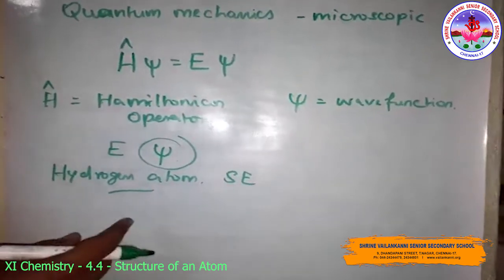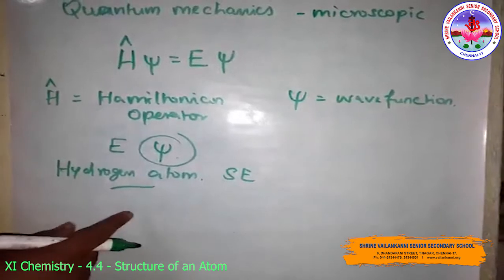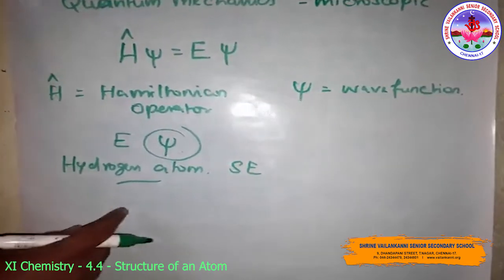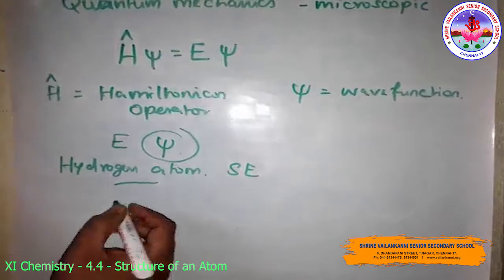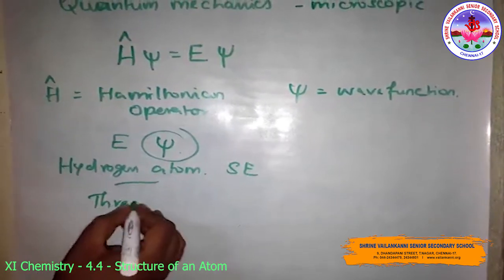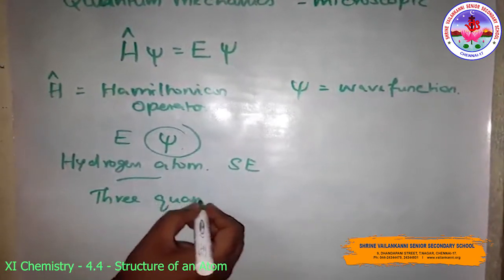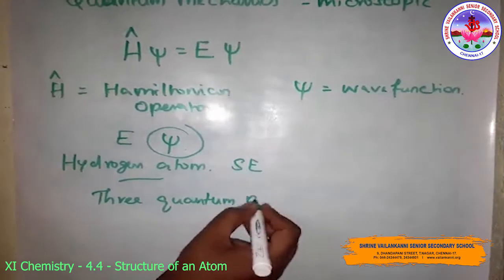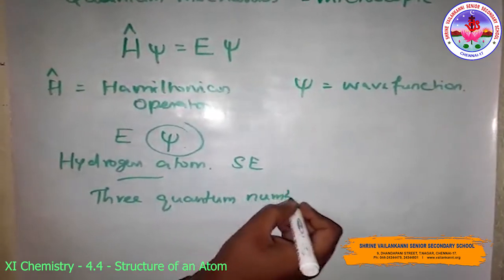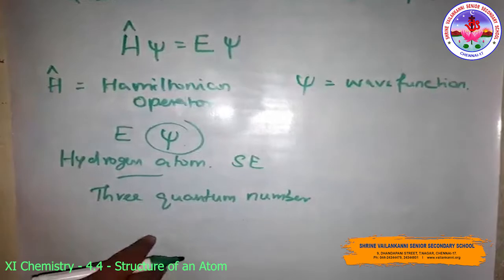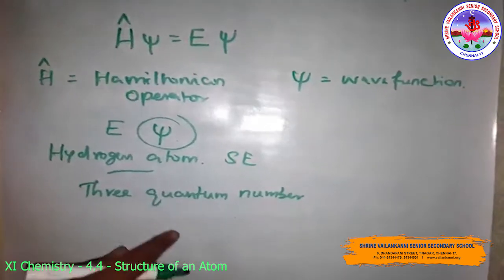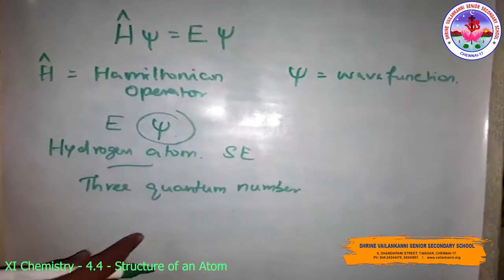So the quantized energy states and the corresponding wave functions are characterized by 3 quantum numbers, namely the principal quantum number, the azimuthal quantum number, and the magnetic quantum number.